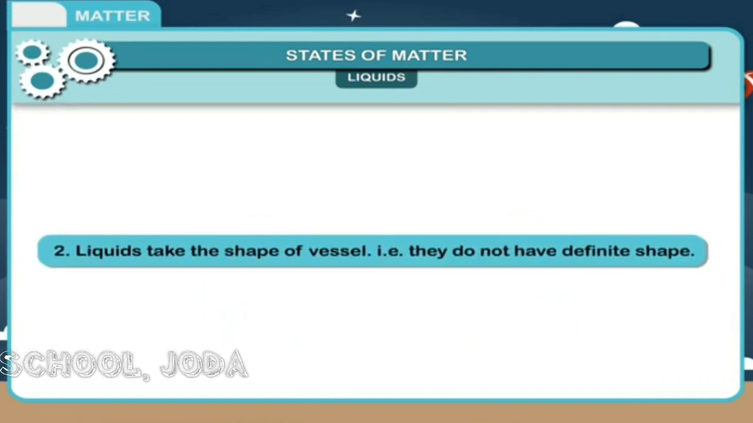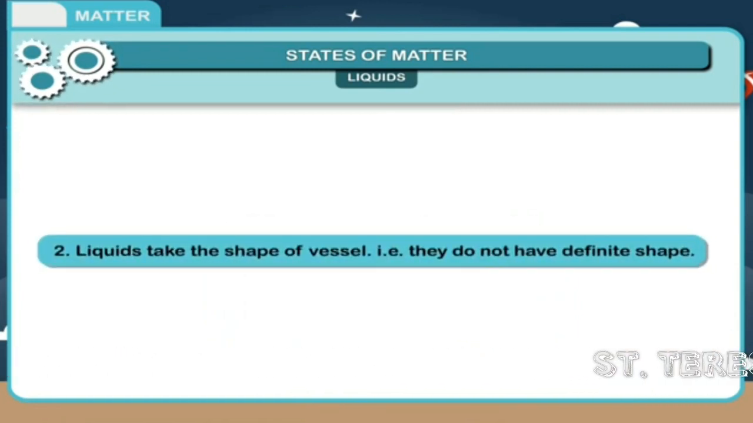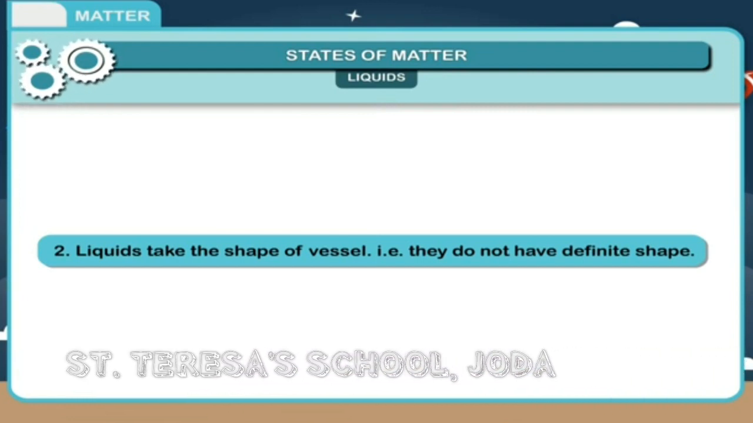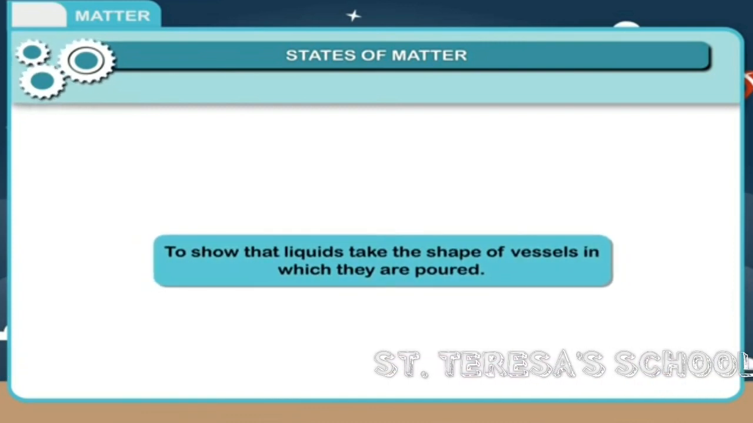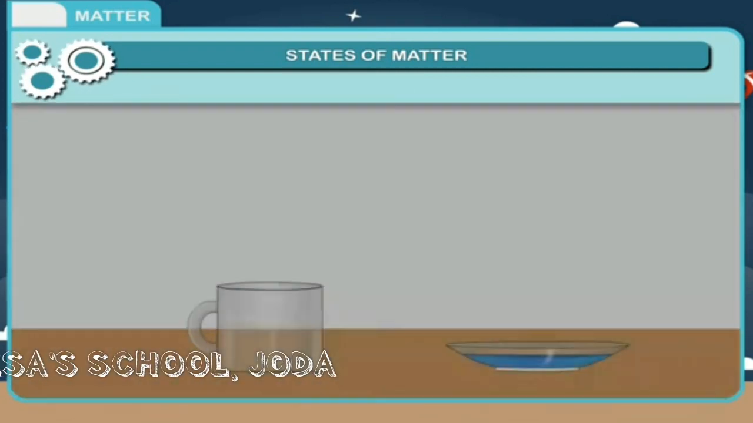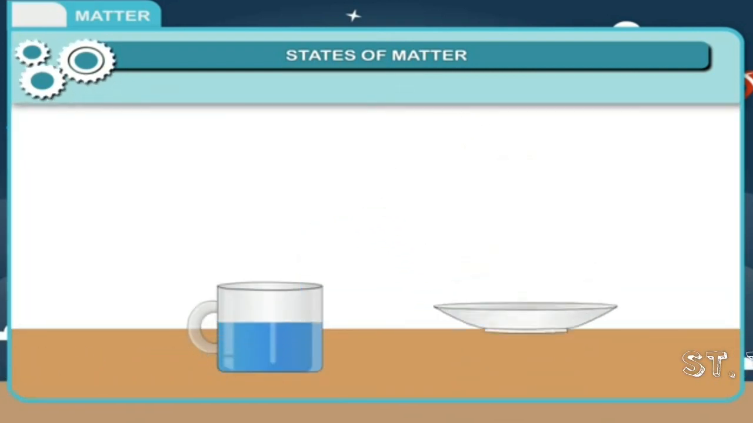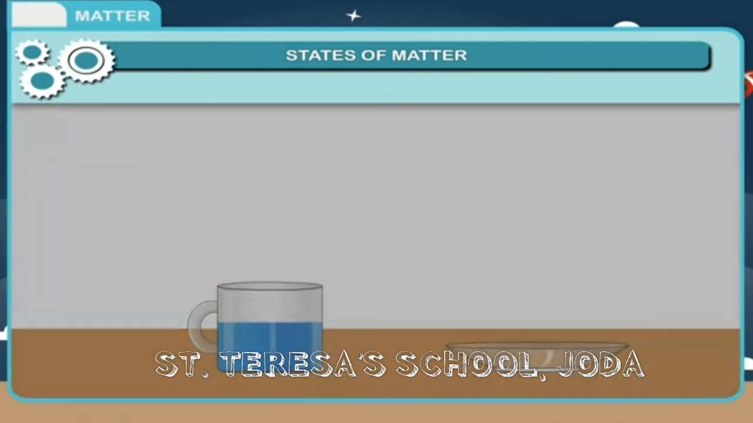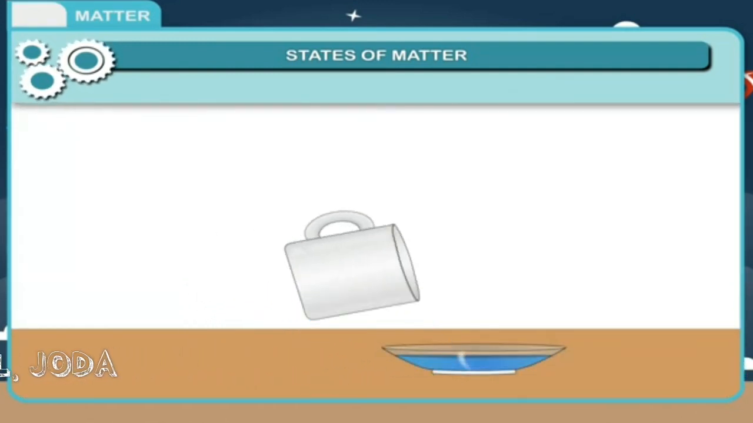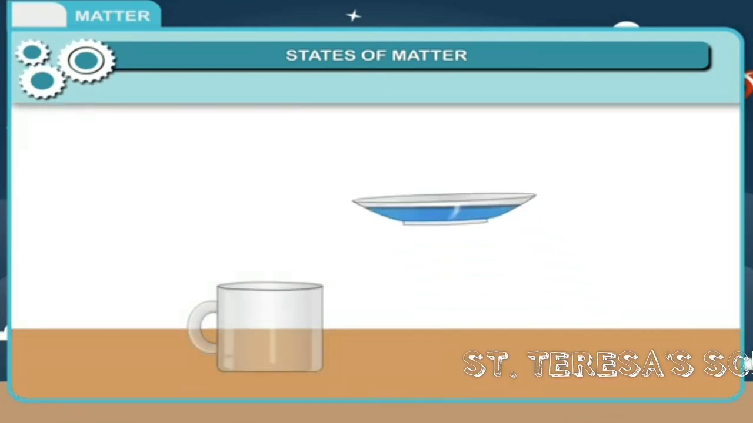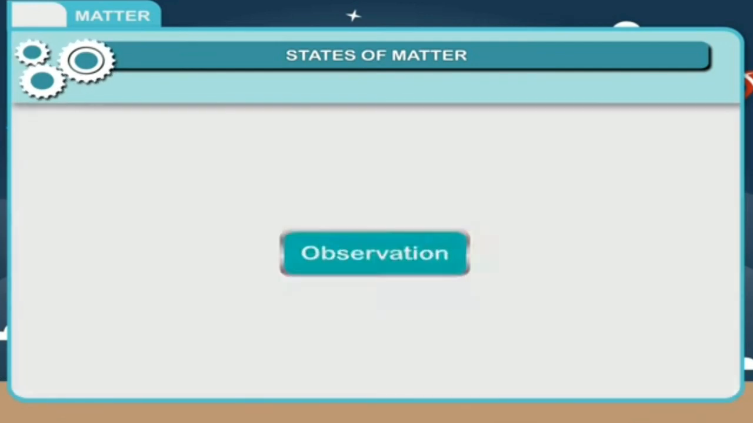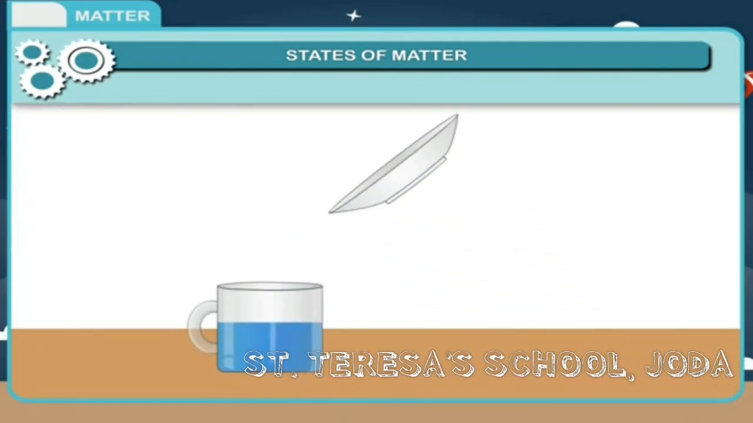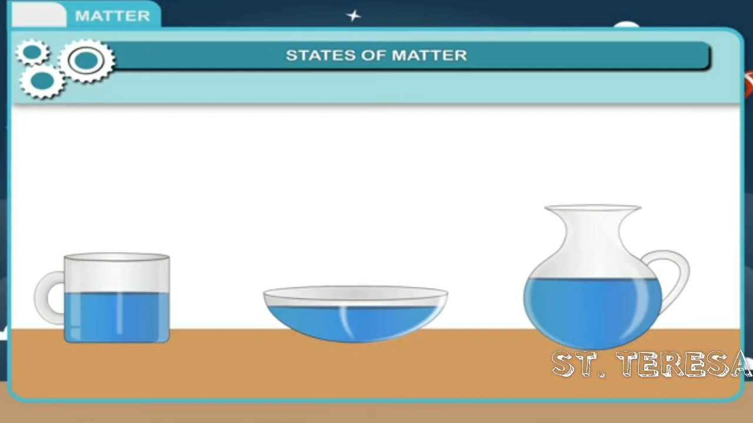Second property: liquids take the shape of the vessel, that is, they do not have a definite shape. Activity: to show that liquids take the shape of vessel in which they are poured. Take a coffee mug and fill it with water. It takes the shape of coffee mug. Now transfer the water from coffee mug to a saucer. Again pour the water to the cup. It takes the shape accordingly. Observation: water takes the shape of the container when it is poured into it. Result: liquids do not have definite shape.